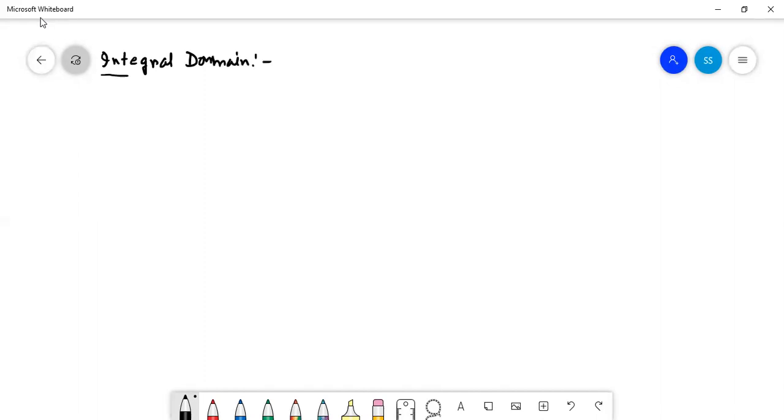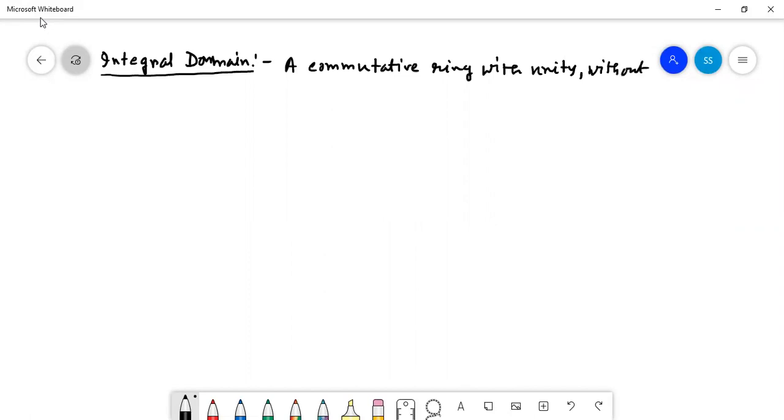Integral domain. Definition is: a commutative ring with unity without divisor of 0 is called integral domain.